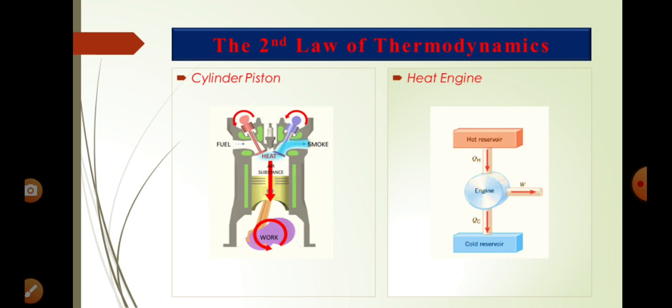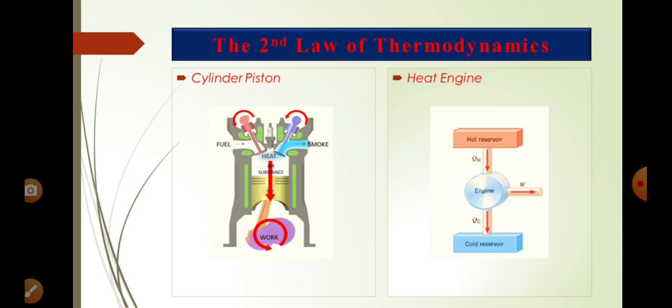Then it expands. Due to that expansion, it pushes the piston in the downward direction. Then the piston does some work, and the remaining heat is rejected as smoke from the right side, you can see in the diagram. This is how it works. This process continues in a cyclic manner.